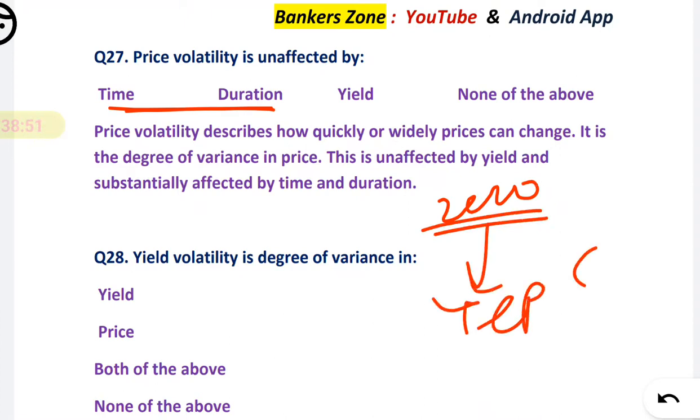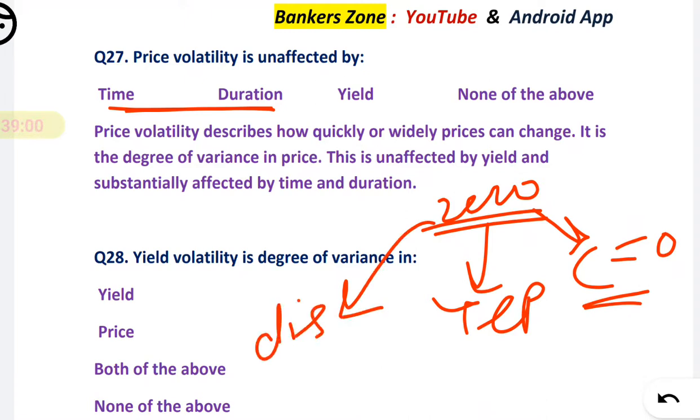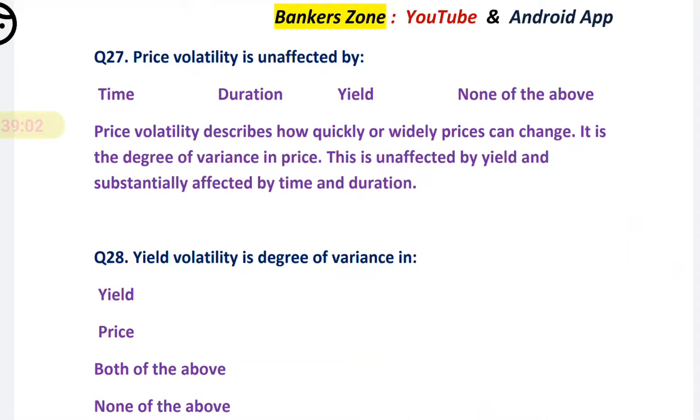Yield depends on coupon. And in case of a zero coupon bond, the coupon interest is zero. And how do we buy a zero coupon bond? We generally buy the zero coupon bond at a discount. See, what is a zero coupon bond?